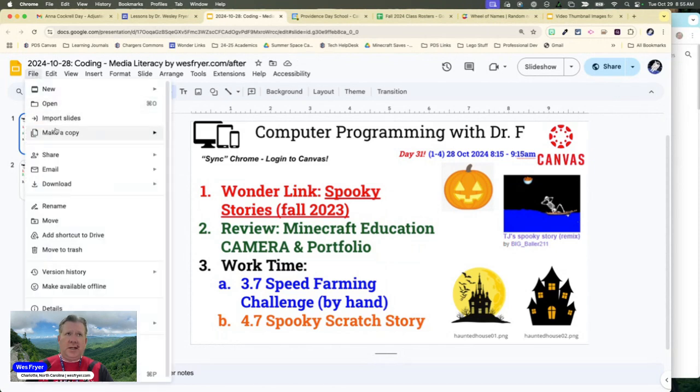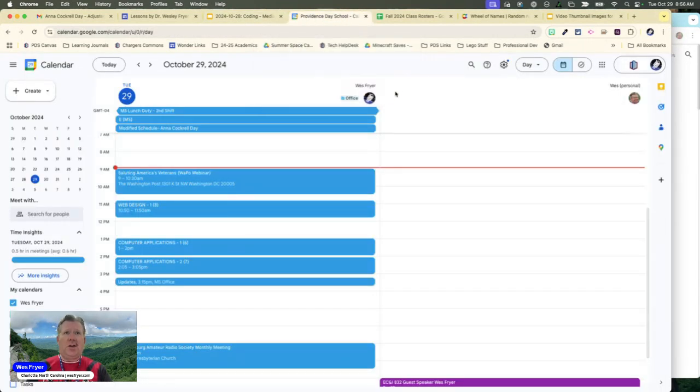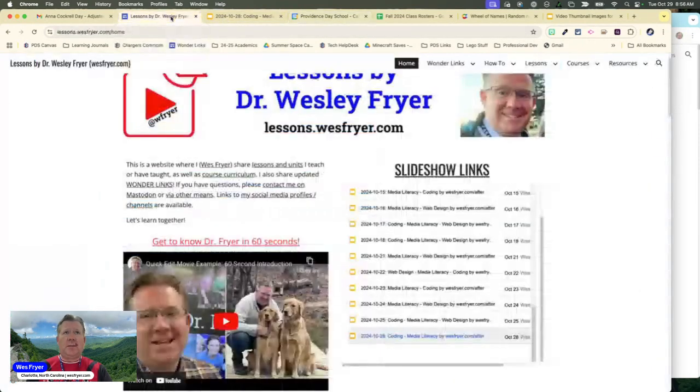Well, I'll go ahead and open up yesterday's lesson, make a copy of it. I change the name. I keep the date at the beginning so that alphabetizes it in a little list there. And then I go ahead and list the classes that I'm going to teach for the day. So I have those here on my Google Calendar. I'm teaching web design and 2 sections of computer applications.